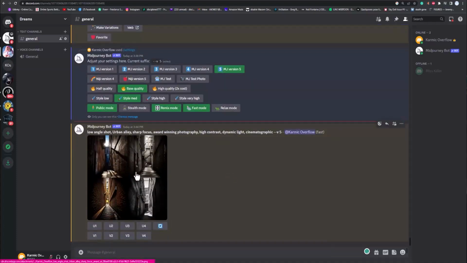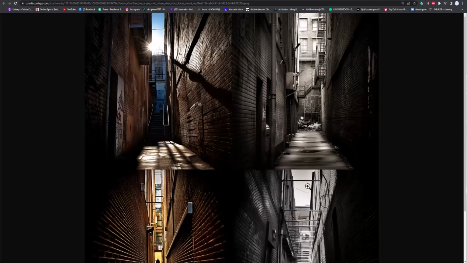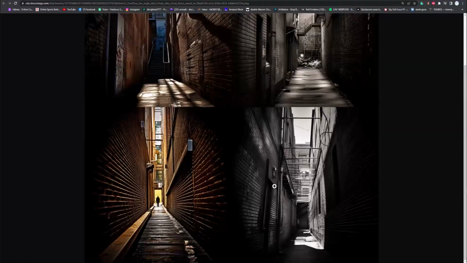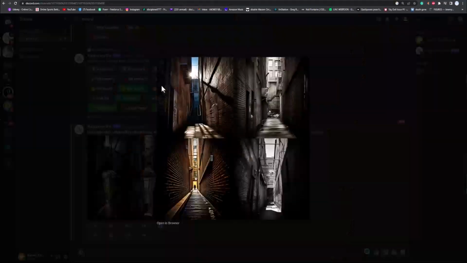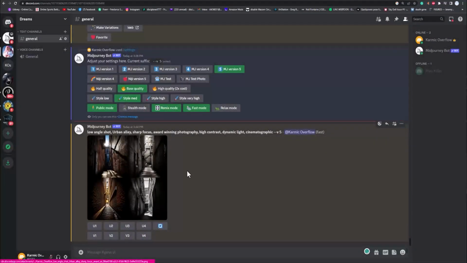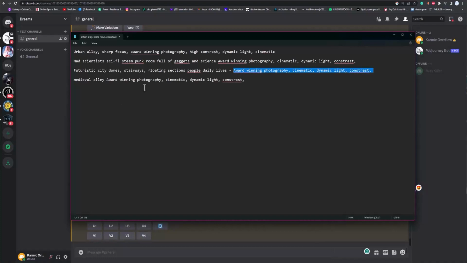So let's look at these from the low angle shot. By putting low angle shot, I get a pretty different feel of the photos here. And you can say it's not a tight alleyway or whatever. What if we wanted something different? Maybe we didn't want an urban one. I have one here set up for this very purpose. What if we wanted right here?